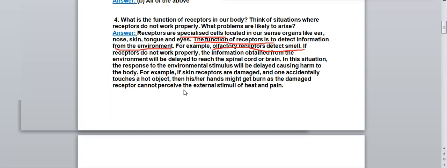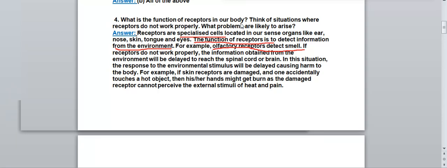For example, say there is a hot plate. If you go near that hot plate, suddenly your brain will give a message that you should not touch it. You will not touch it, and your hands will be saved. But if no information is given to your brain, then what will happen? You will touch that plate and your hands can burn. Right? So this is the answer.